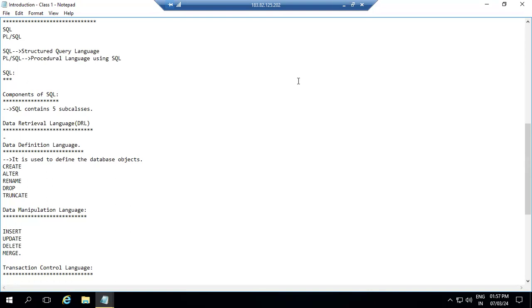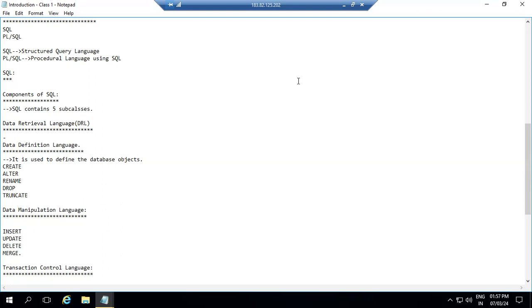You should be able to pronounce SQL. It is the Structured Query Language. Under it we have 5 important components, or 5 subclasses. We have 5 types. The first one is DRL, the data retrieval language. The second is DDL, the data definition language.